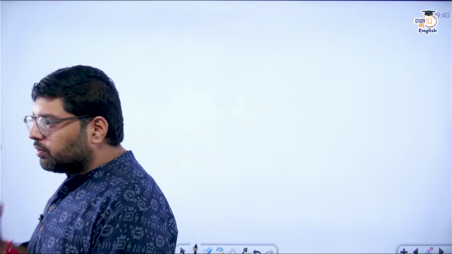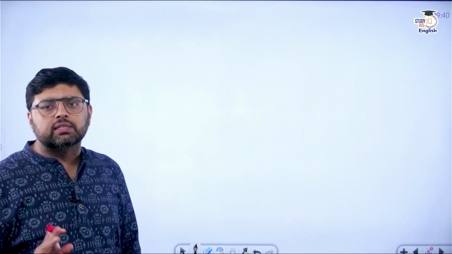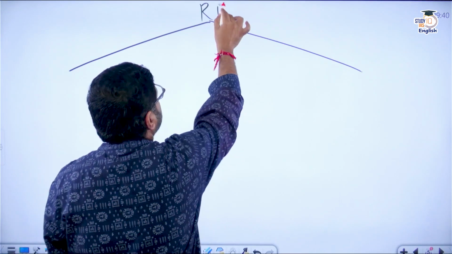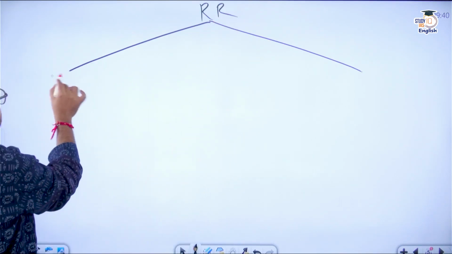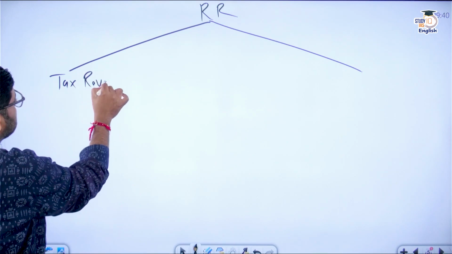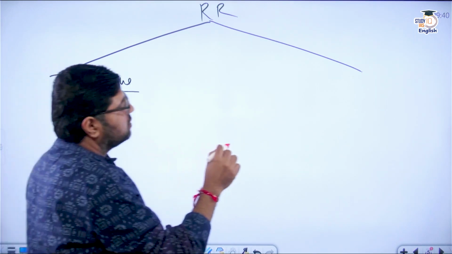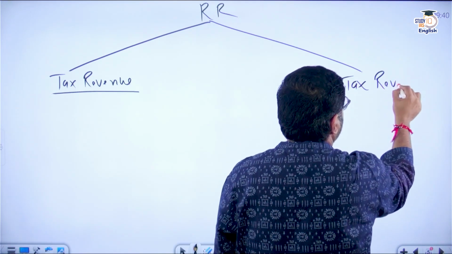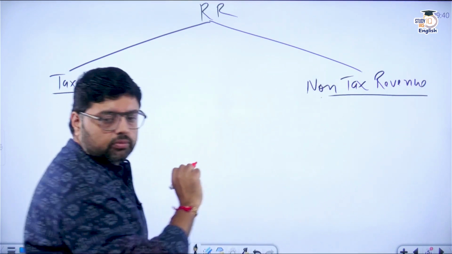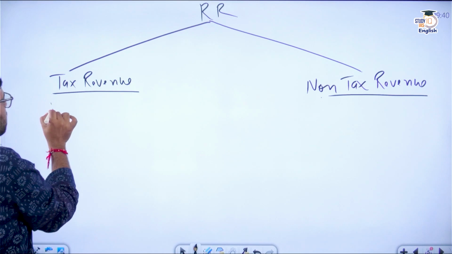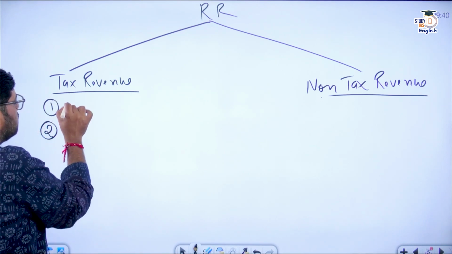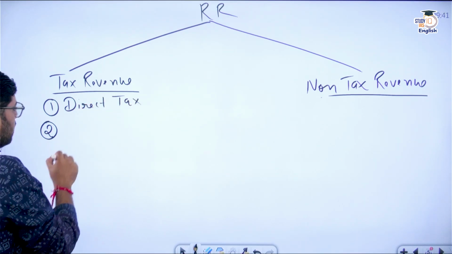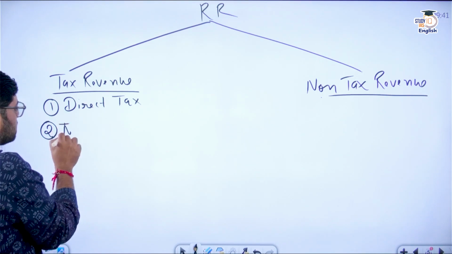First, if you see, revenue receipts has two parts, tax revenue and non-tax revenue. We'll write in short RR, so RR stands for revenue receipts. So it has tax revenue and non-tax revenue. Clear? So when I'm talking about tax revenue, it includes direct tax and second is indirect tax.